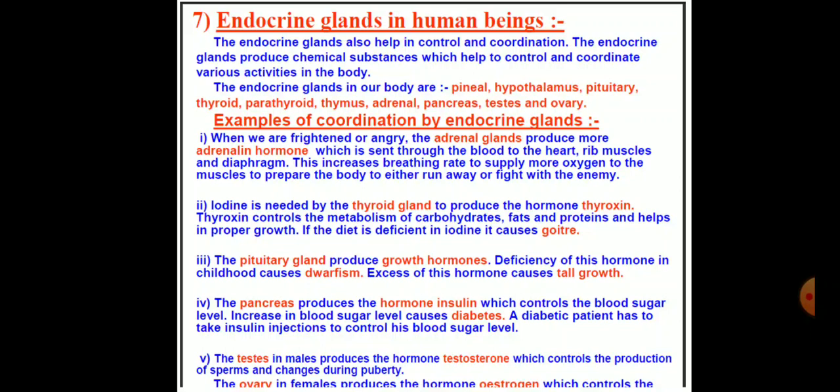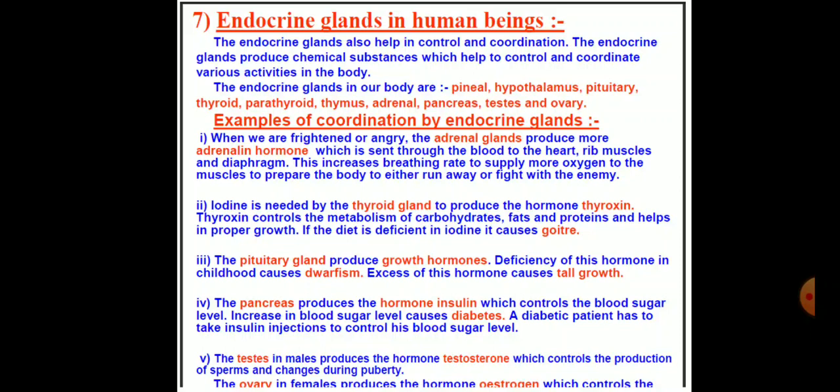Let's come to the third. The pituitary gland produces growth hormone. Deficiency of this hormone in childhood causes dwarfism, while excess of this hormone causes tall growth, which is called gigantism. Let's come to the pituitary gland. It is a tiny gland the size of a pea situated at the base of the brain. It secretes several hormones, some of which have control over the endocrine glands. The pituitary is differentiated into an anterior and a posterior lobe.